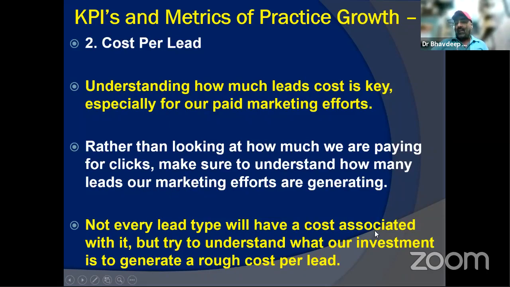And not every lead type will have a cost associated with it. For example, if you have a website and your contact us generates the maximum leads, that is not the marketing agency's return. That is the website which is already there. You are promoting that maybe on your prescription pad, maybe on your leaflets, maybe on your visiting card. So people are clicking. Maybe it comes up in Google search as well.